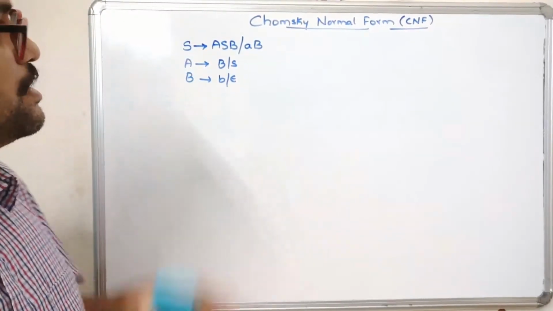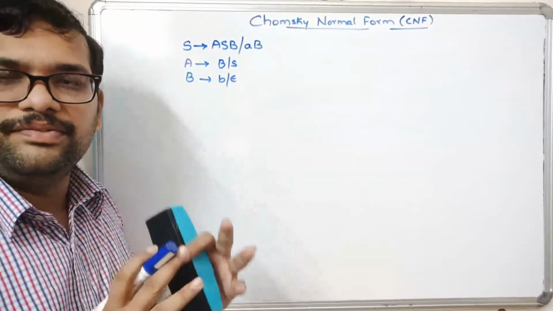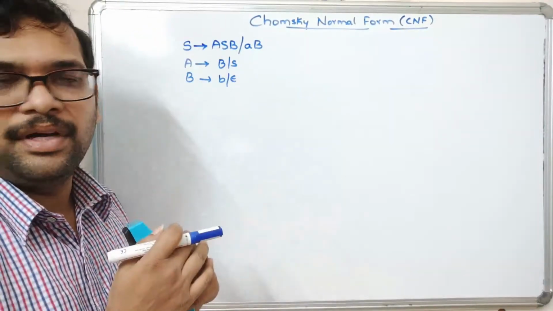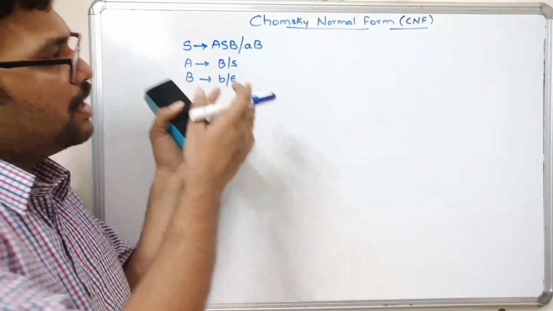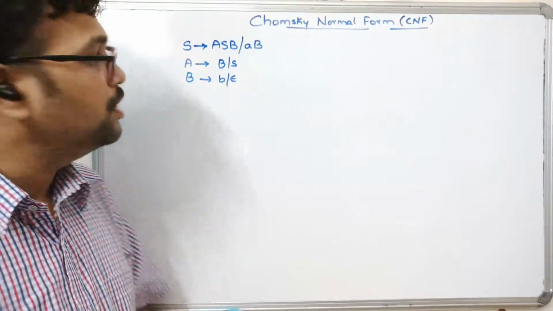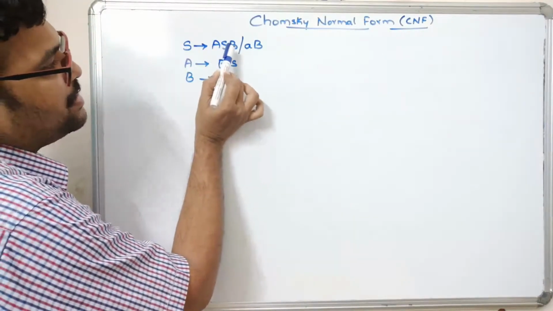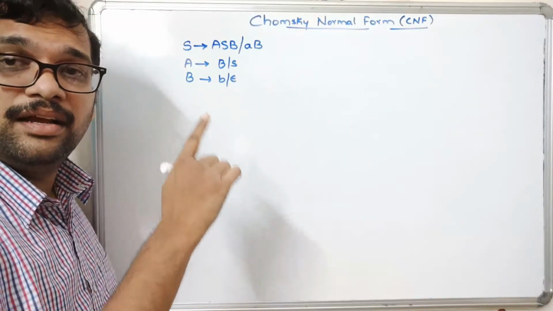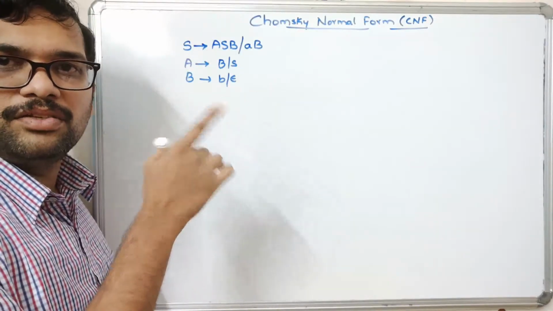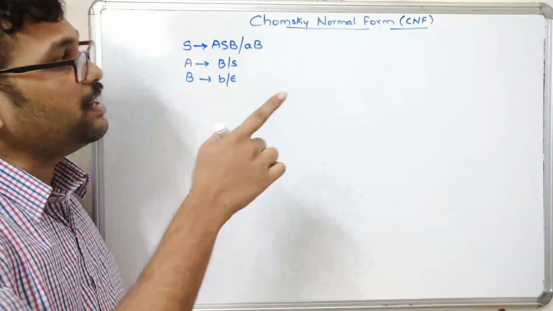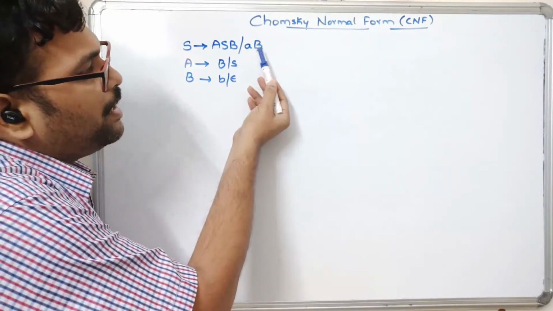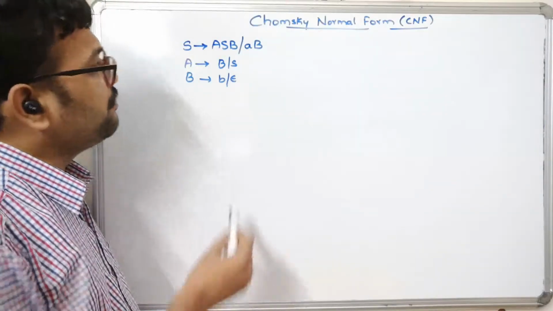Let us take this example. This is the CFG given, and we need to convert this CFG to CNF. So first let us check whether the given CFG is in CNF or not. S tends to ASB, so the non-terminal is generating 3 non-terminals. So this is not in CNF. And it also has a combination of terminal and non-terminal. This is also not in CNF.